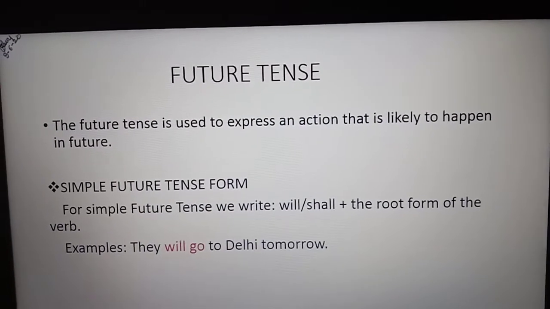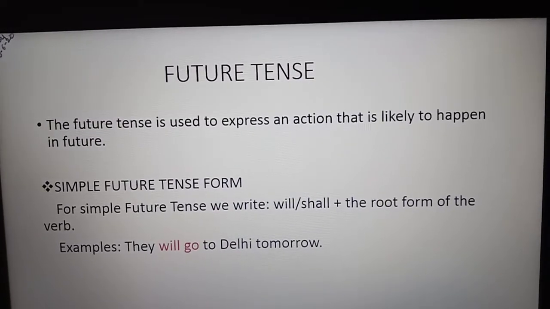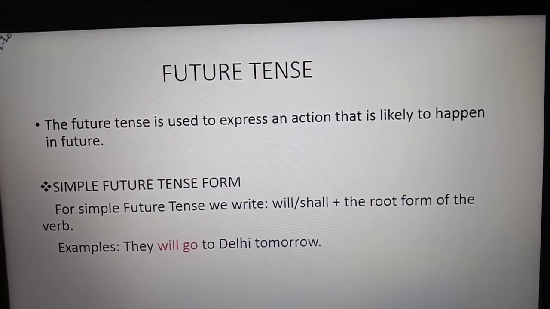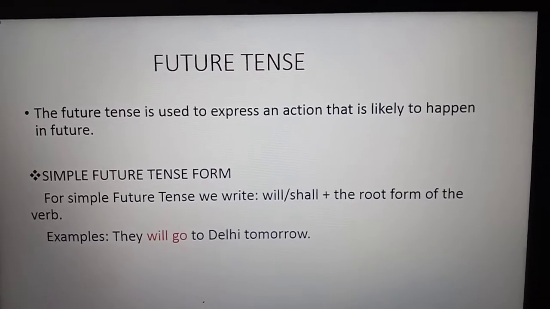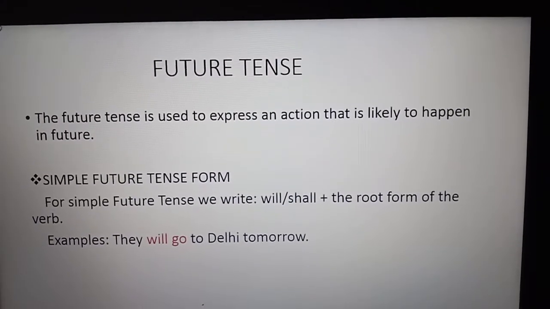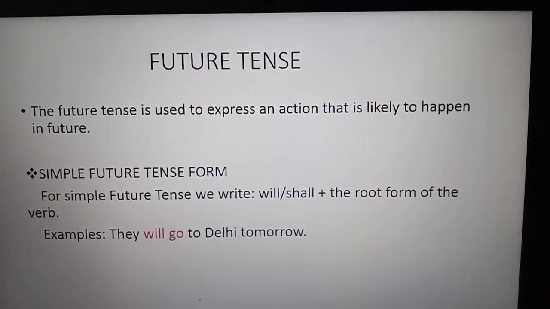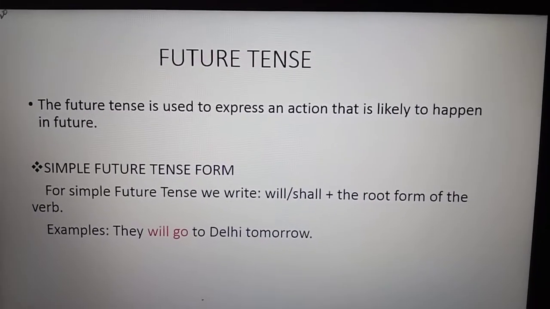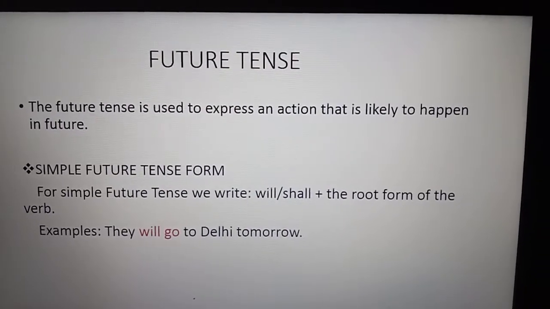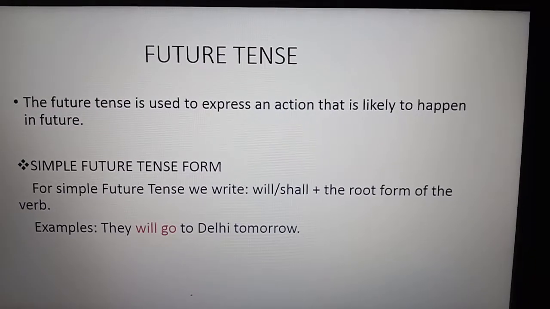For example, they will go to Delhi tomorrow. Now, they is the subject. We are adding will or shall plus go. Go is the base form of verb, the root form of verb. Will go to Delhi tomorrow. To Delhi tomorrow is the remaining part of the sentence.